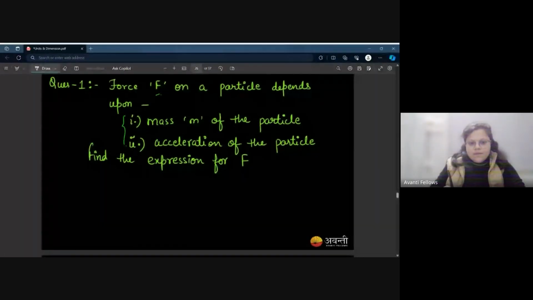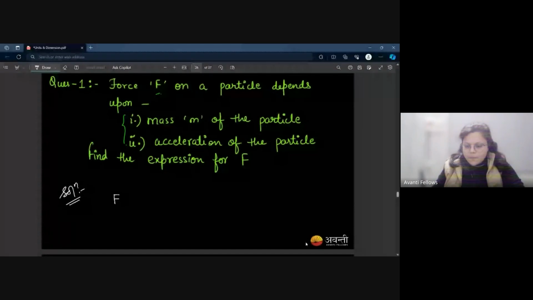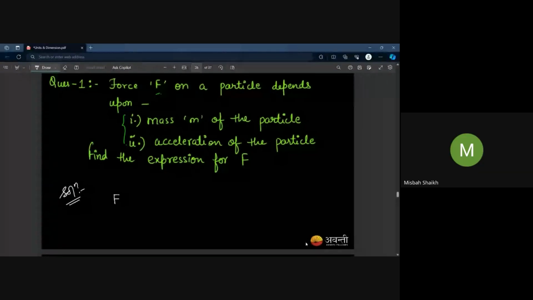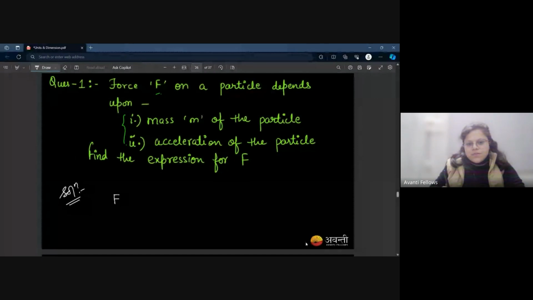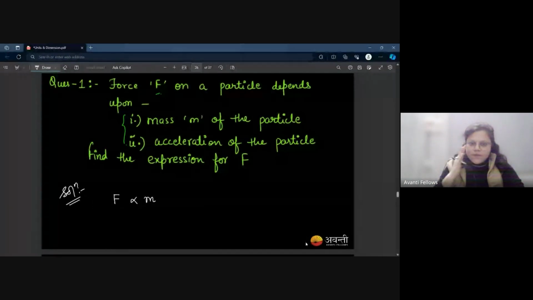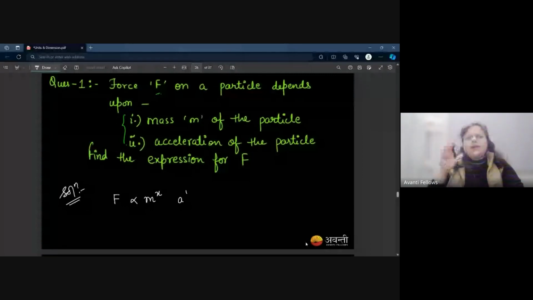See, whenever you have these kinds of questions, you have to do one thing. Force depends on two quantities, mass and acceleration, as per this given data. Let it be m raised to the power x and a raised to the power y. I don't know the value of x and y. We will calculate them through dimensional analysis.